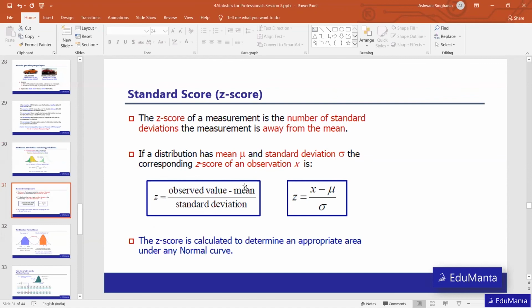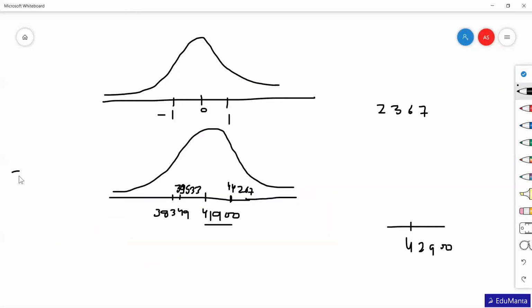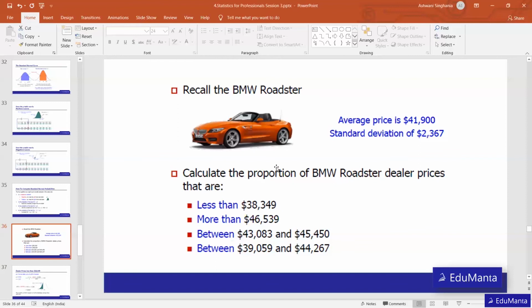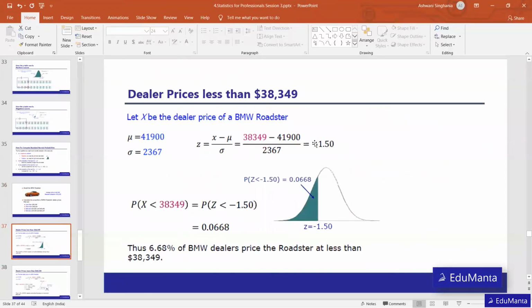With the help of that we can calculate the Z score, as x minus mu divided by the standard deviation, 2,367. When we solve this, we get the value of minus 1.50. So x is 38,349 minus 41,900 divided by 2,367, that is minus 1.50. So this is the Z score, minus 1.50.